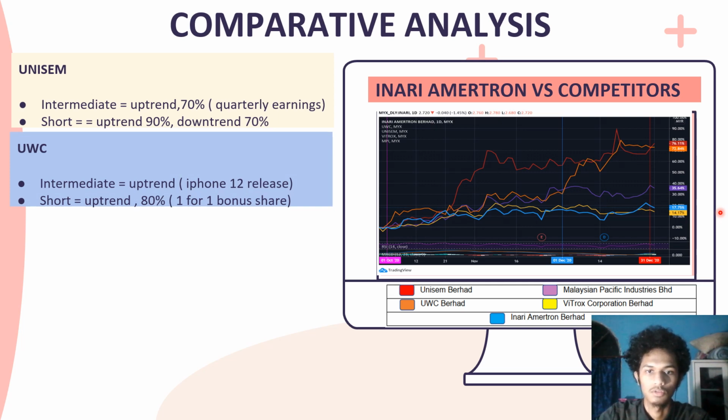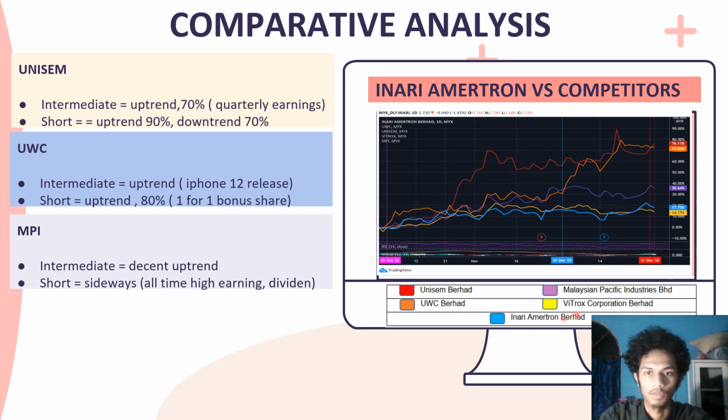As for the UWC, the orange line, in the intermediate term, they have a decent uptrend, and we believe this is due to the iPhone 12 release. But for the short term, they actually gain a lot more uptrend, capping at 80%. We believe this is due to their 1-for-1 bonus share release. Next, MPI.